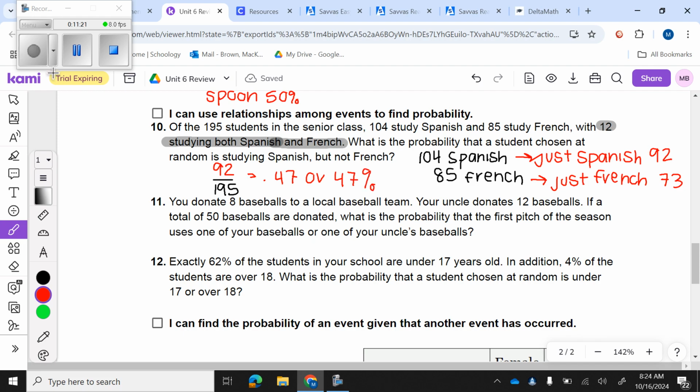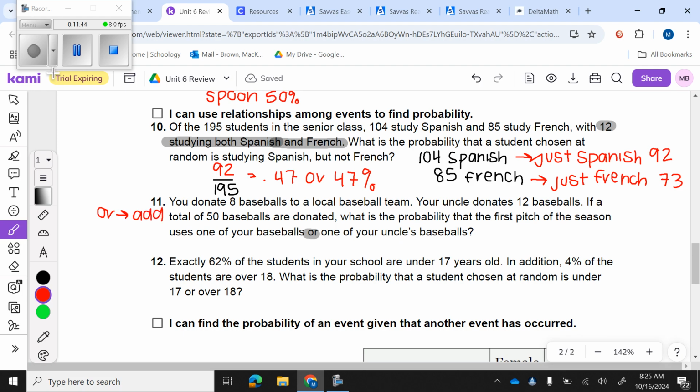All right. Number 11 says you donate 8 baseballs to a local baseball team. Your uncle donates 12 baseballs. If a total of 50 baseballs are donated, what is the probability that the first pitch of the season uses one of your baseballs or one of your uncle's? All right, so real important word here, and it is or. And whenever we have or, that means we are going to add.